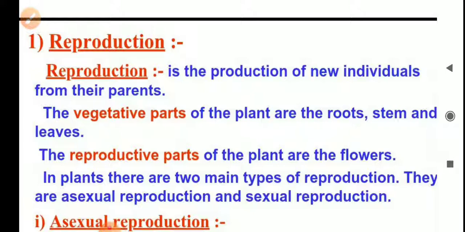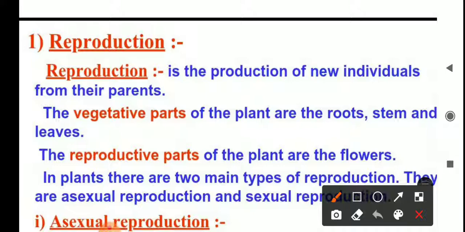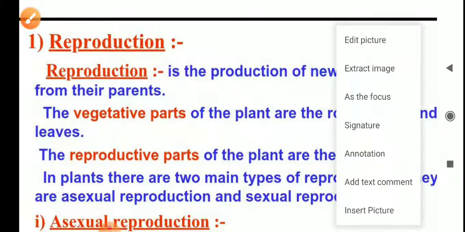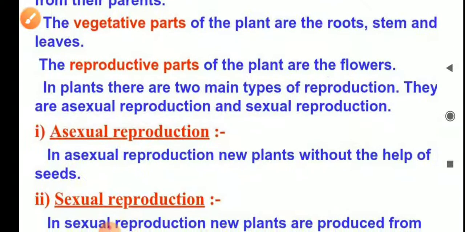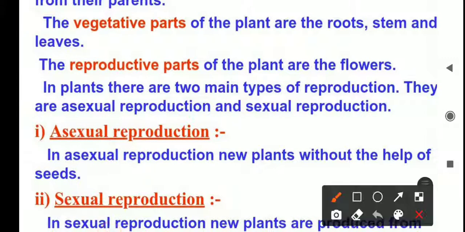The parts of a plant that are roots, stem and leaves are called vegetative parts. And the reproductive part in a plant is the flower. The reproductive part is found in the flower.